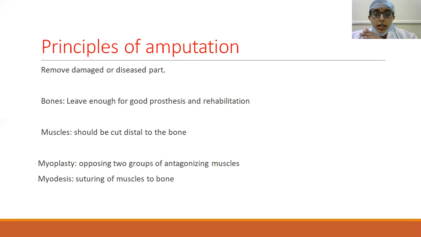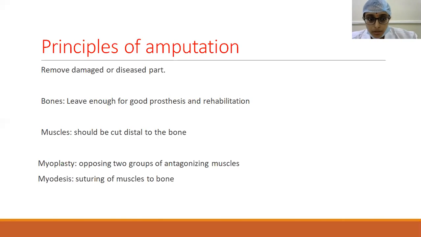And then the second one is the muscles. There should be good cushioning. Suppose this is the bone, and here there should be good cushioning for the socket of the prosthesis to have a hold on. So the distal soft tissue cover should be good. Distal padding should be good. So the muscles should also be left adequately. And whenever the muscle is cut, there are two methods: one is myoplasty and the other one is myodesis.